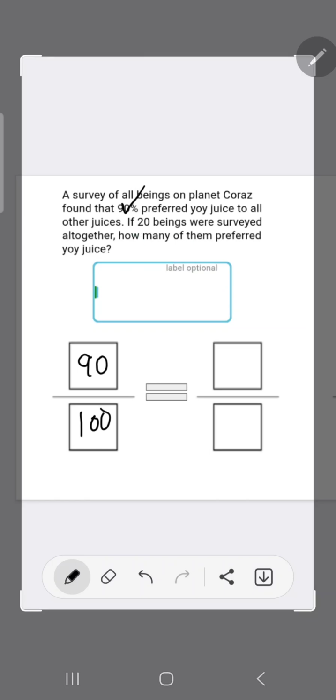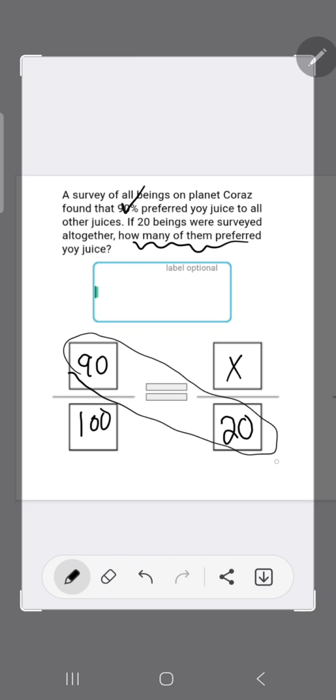If 20 beings were surveyed all together, that's the total, how many of them preferred the juice? So we'll do 90 times 20, hit enter, and divide by 100, and hit enter. So 90 times 20, hit enter, divide by 100, hit enter, and that comes out to be 18. So 18 out of 20.